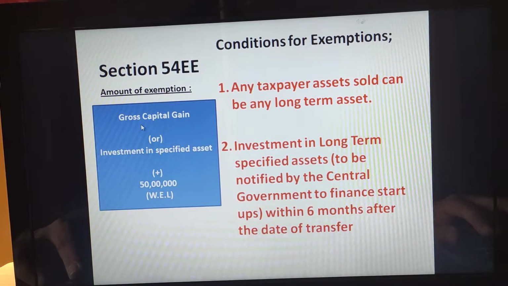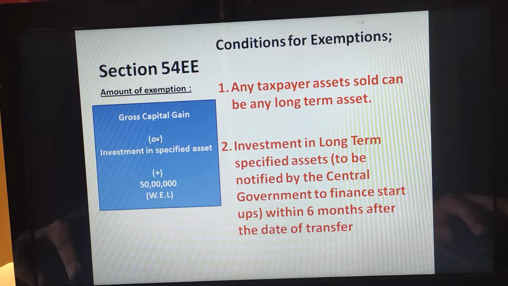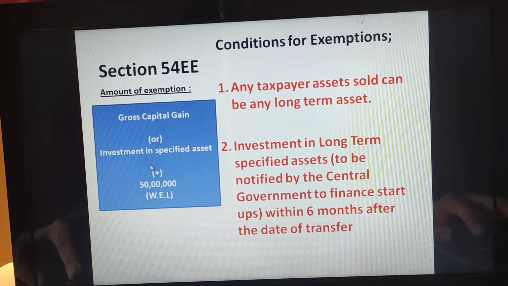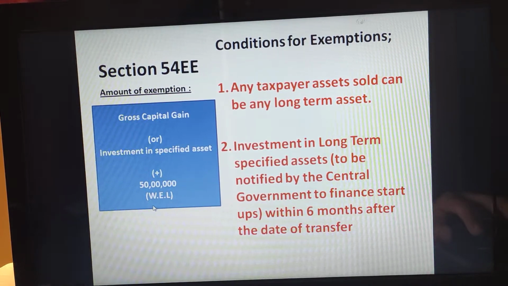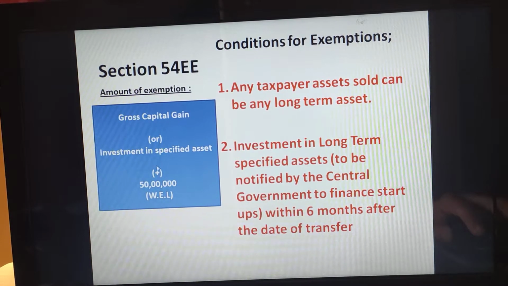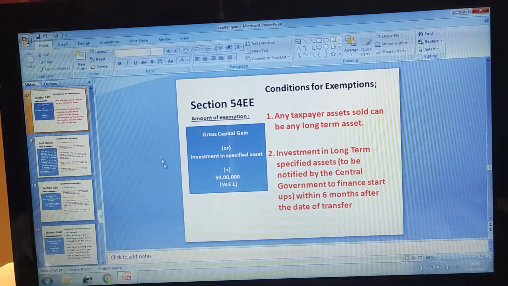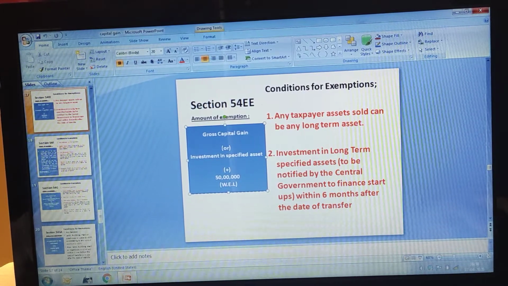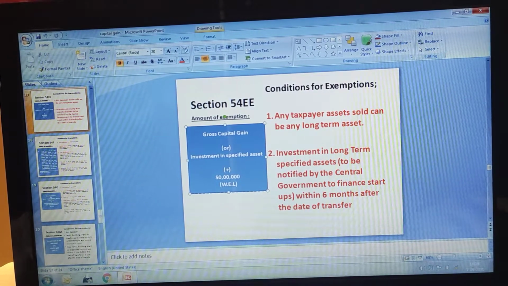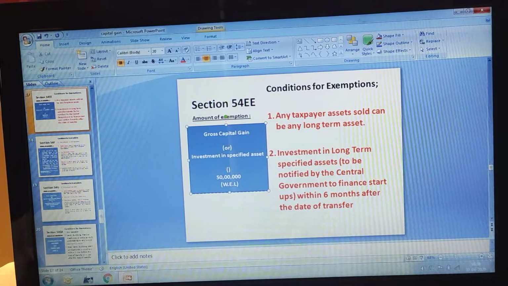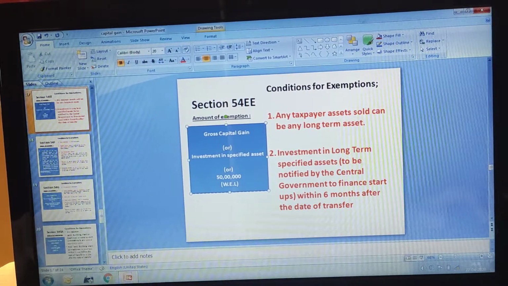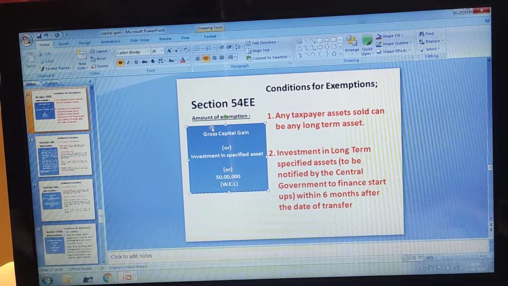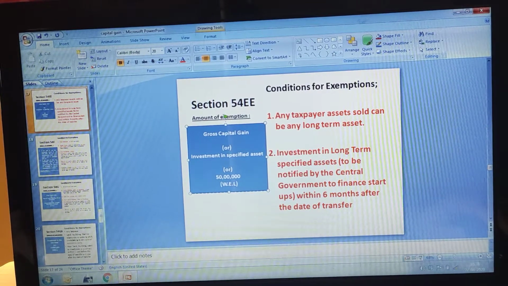So these three things you are going to compare: the gross capital gain, the amount you have invested in the particular asset, and the amount of 50 lakh rupees, whichever is lowest will be considered for exemption. Here I will change this, so that you will not get confused. It is or. Fine. So this is about section 54EE.